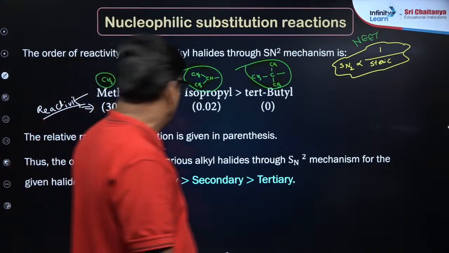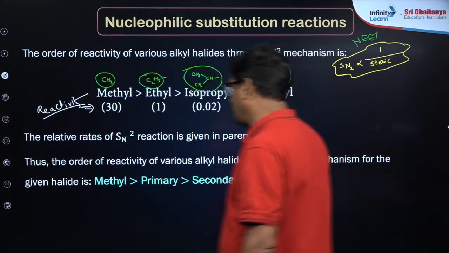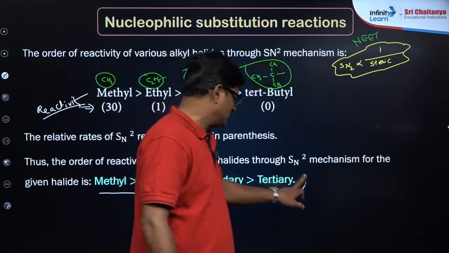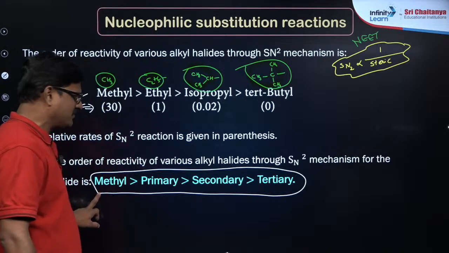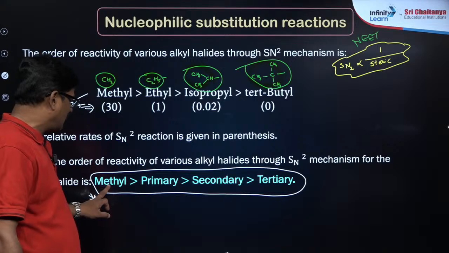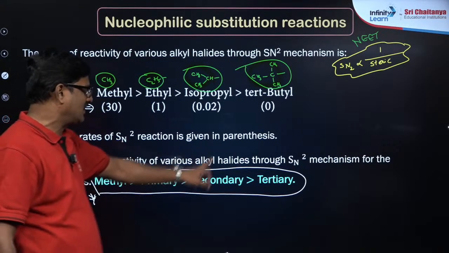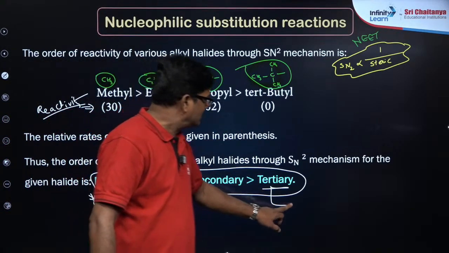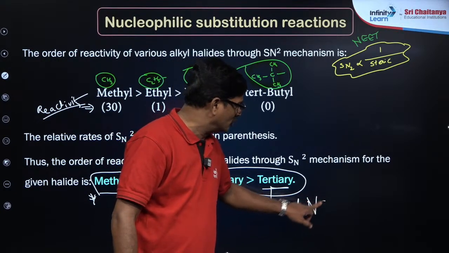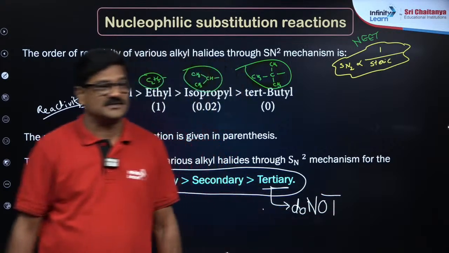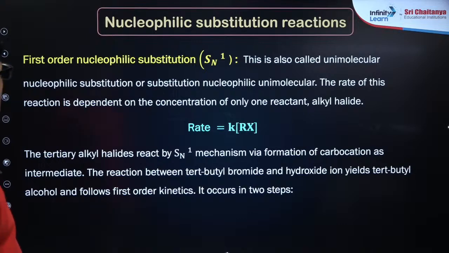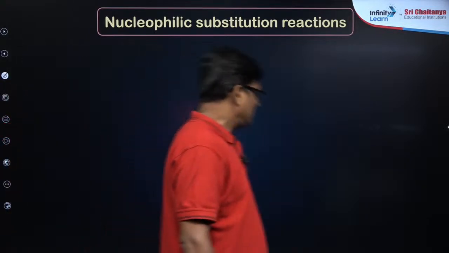दैट्स गुड, वेरी गुड। नाउ द रिलेटिव रेट, मिथाइल इज मोर, प्राइमरी, सेकेंडरी, टेरिसरी, you just keep this in your mind, right? So alkyl methyl halide, primary alkyl halide, secondary alkyl halide, tertiary alkyl halide do not react in SN2. That's very, very important. ठीक है बेटा? Now let us go with the first order nucleophilic substitution reaction SN1.